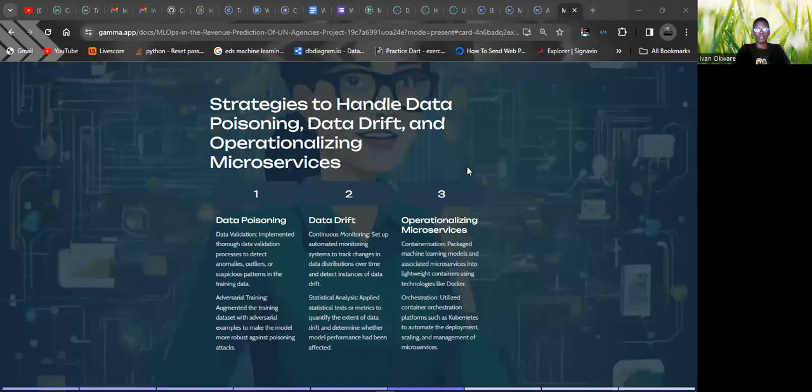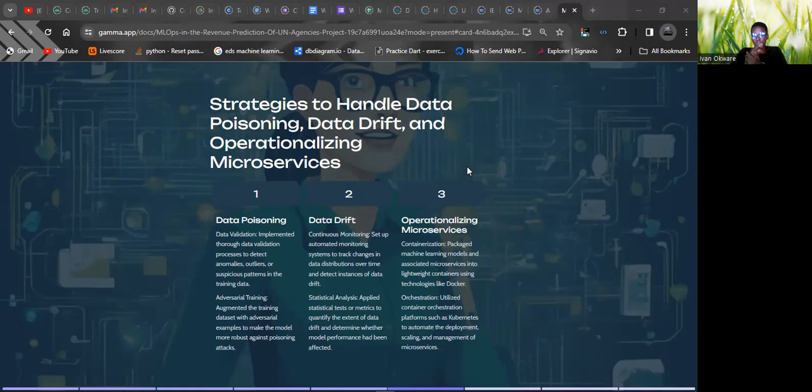By implementing data ops and DevOps, we have to handle different issues, where data would be poisoned, or data drift, or there are different ways we have to handle this information. For example, data poisoning: here we validate the data by implementing data validation processes to detect anomalies. By anomalies, we mean false data or missing data. Outliers mean data that is not in our range of data, and suspicious patterns in the training data. Another way of handling data drift is continuous monitoring.